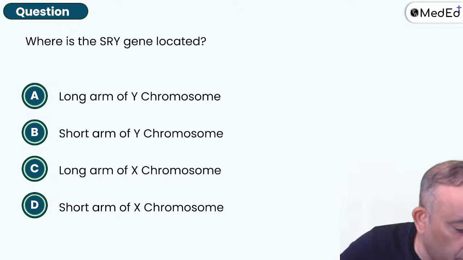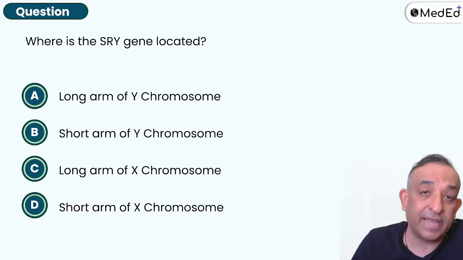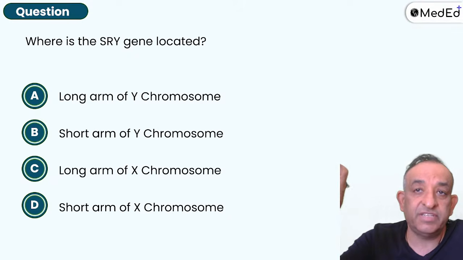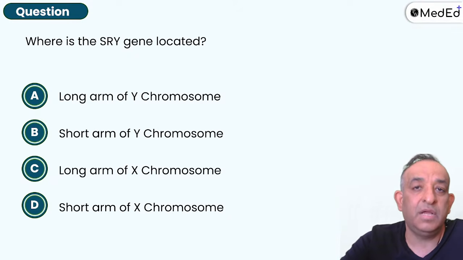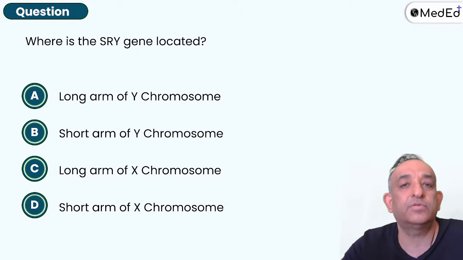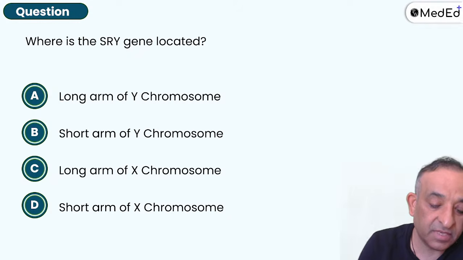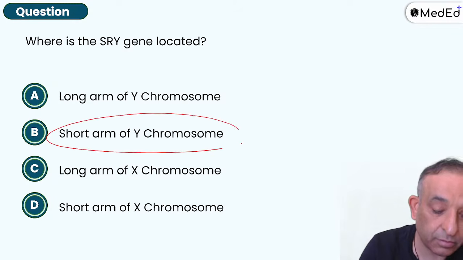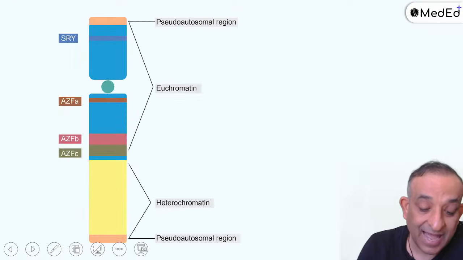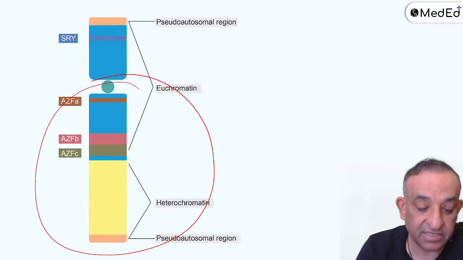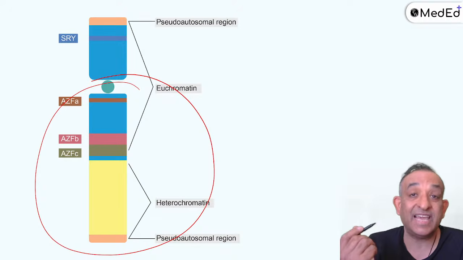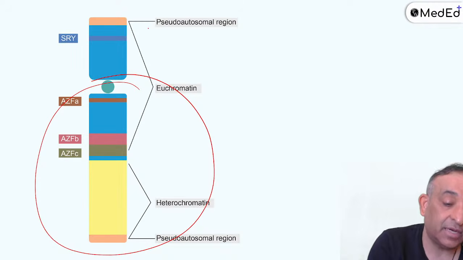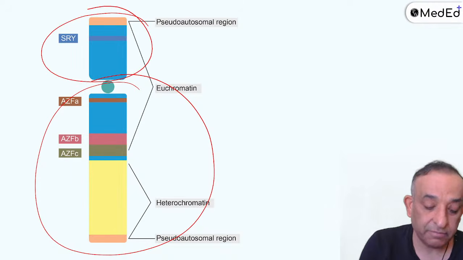Where is the SRY gene located? Okay, the sex determining region Y. That is the region which tells that if the Y chromosome has the SRY, so the Y chromosome is present, then there'll be testes. Absence of the Y chromosome makes the ovaries. So this is on the Y chromosome. Is it on the short arm or the long arm? The short arm of the Y chromosome. The long arm of the Y chromosome has the azoospermia factors. Azoospermia A, B, and C. Those are the azoospermia factors. So the short arm has the sex determining region Y.